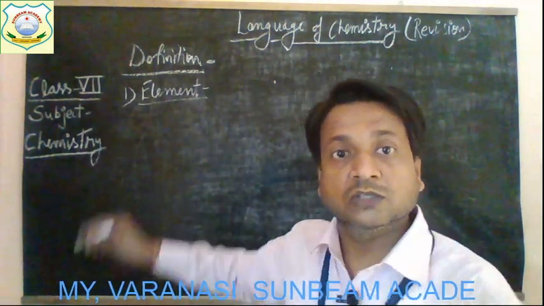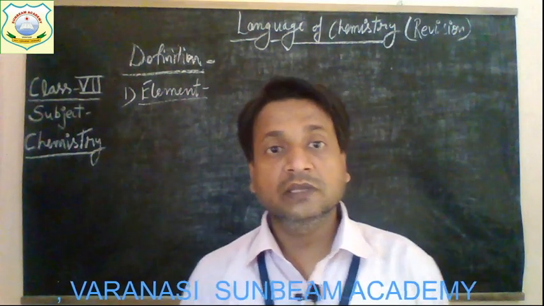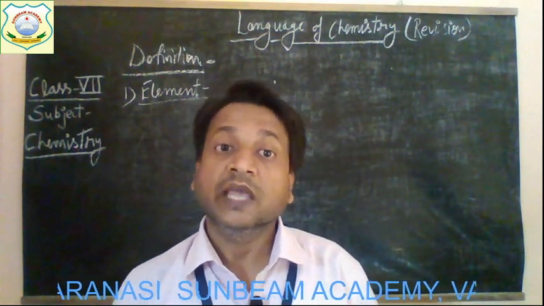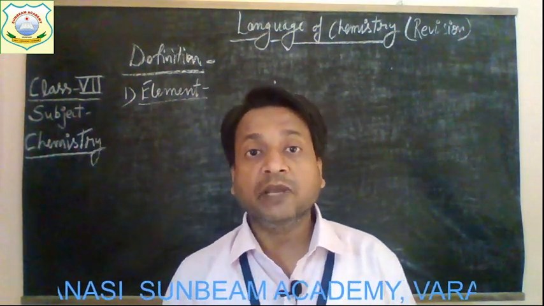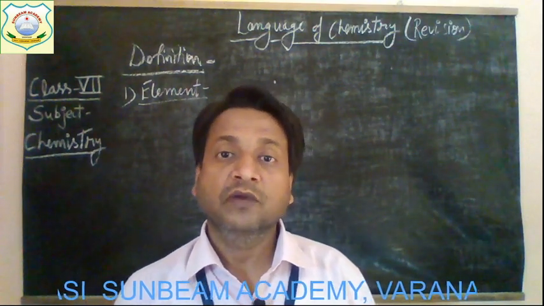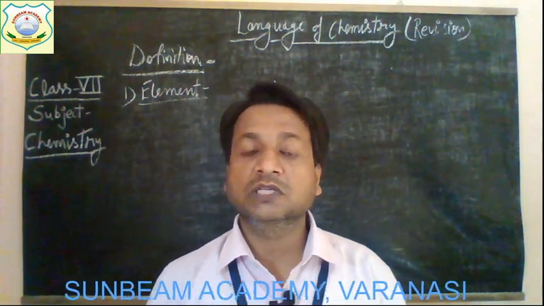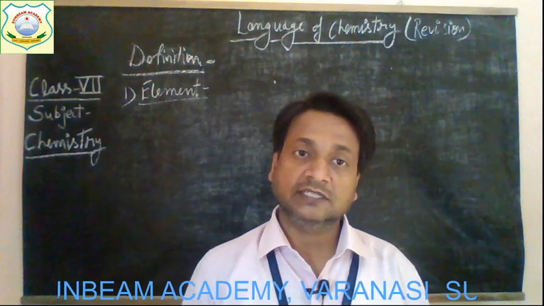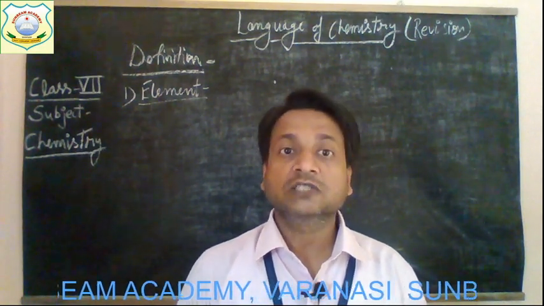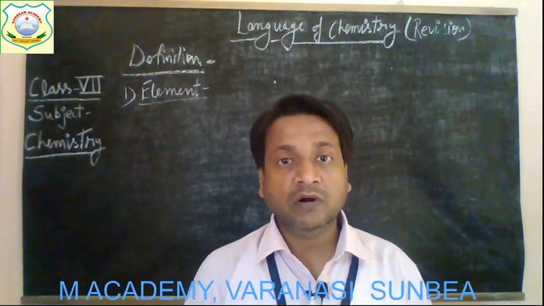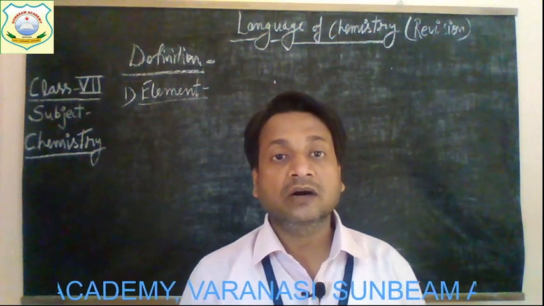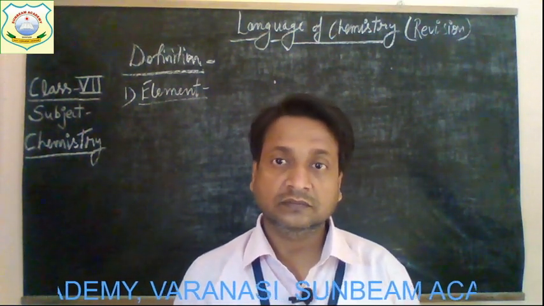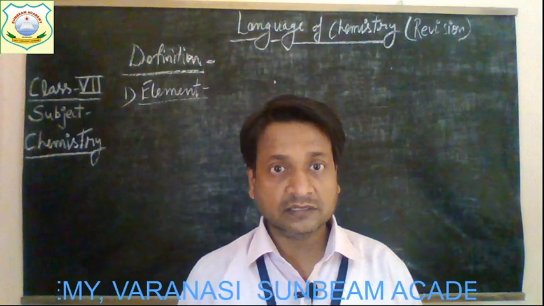Alright, children? So the element, this is the term. Explain that: the simple forms of matter which cannot be decomposed into simpler substances. Such simple forms of matter are called elements.